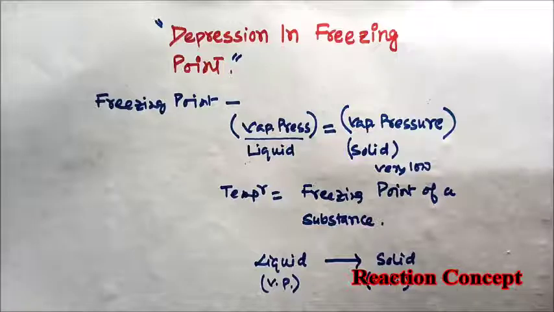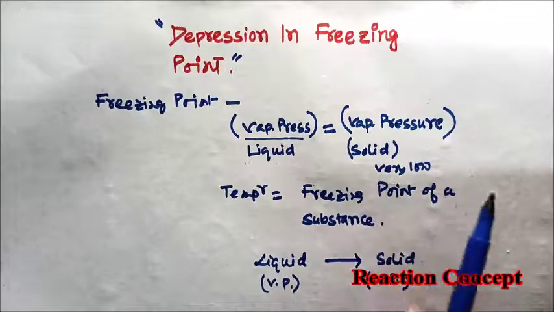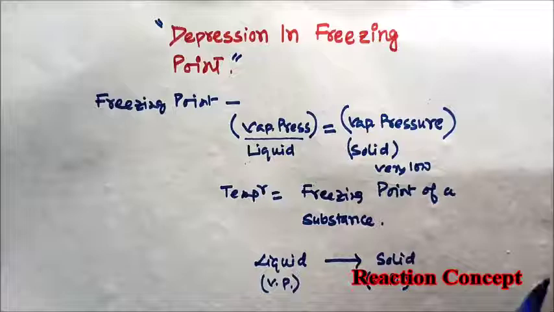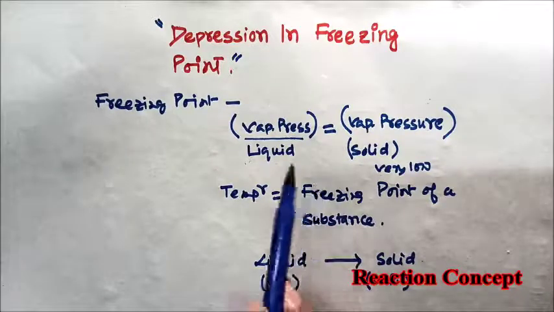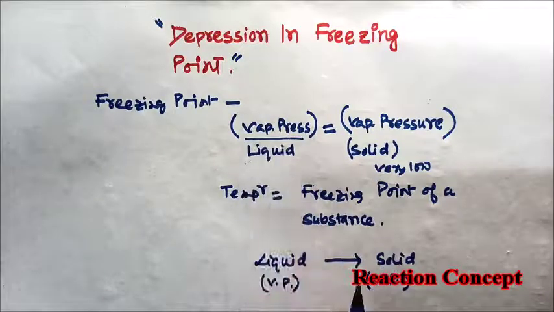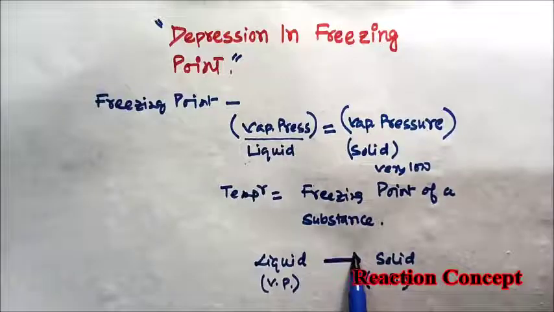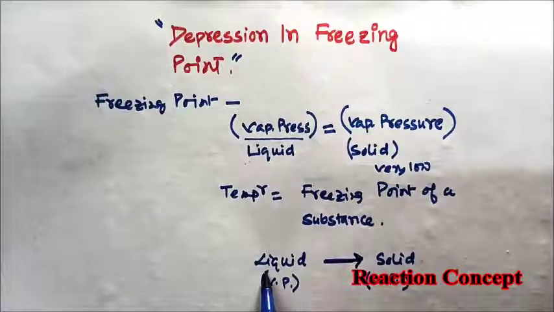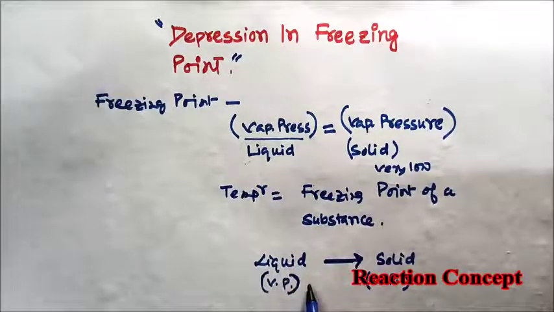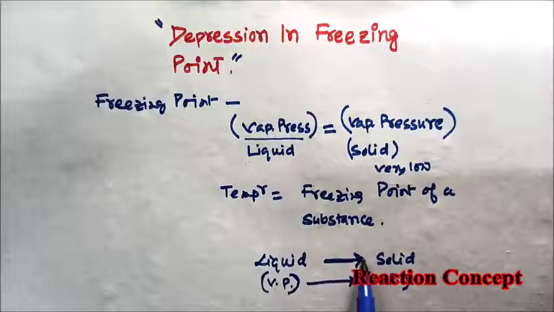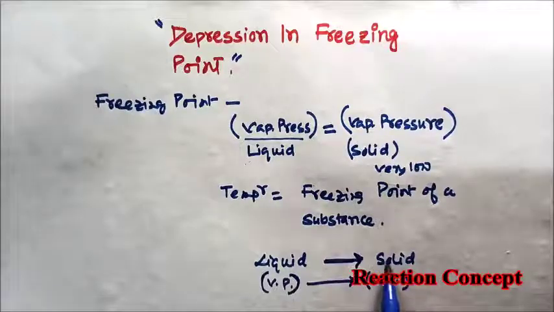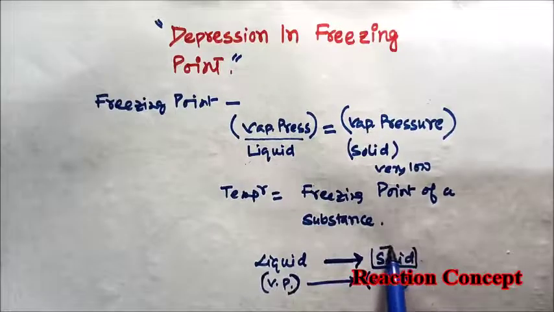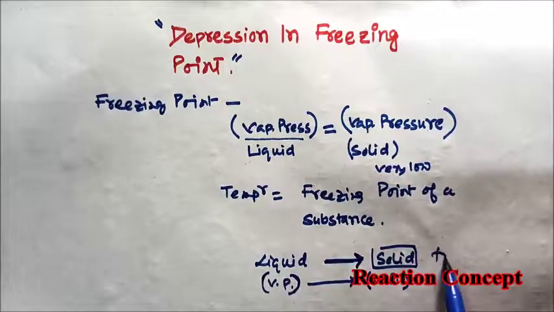Generally, the vapor pressure at solid state of a substance is very low compared to the vapor pressure at the liquid state. So if we try to freeze a substance from liquid to solid, what we have to do is just minimize the vapor pressure of that substance. If we minimize the vapor pressure of a substance, it becomes solid. So this process is called the freezing process.